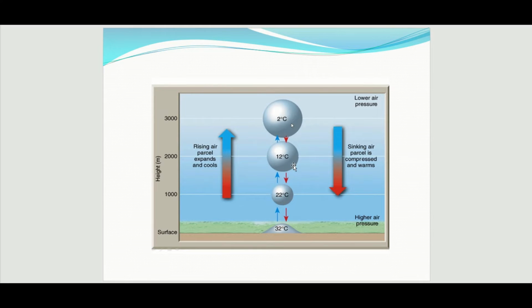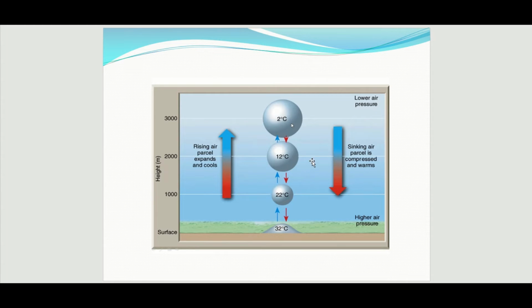In this, when we go upwards in the atmosphere, the pressure decreases. Due to the low pressure, the air parcel expands. Due to the expansion of the air parcel, the temperature decreases. As a result, the air will get cooler.